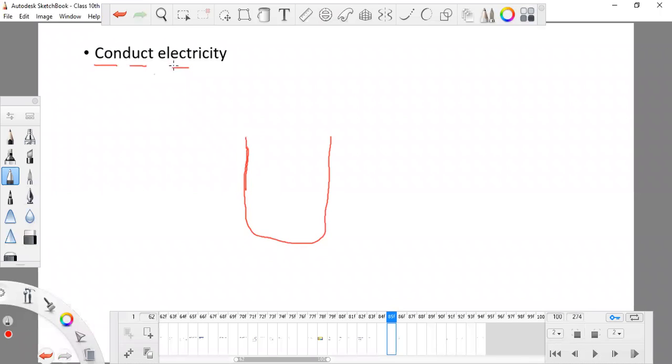So we are going to learn about conduction of electricity, and how bases conduct electricity.